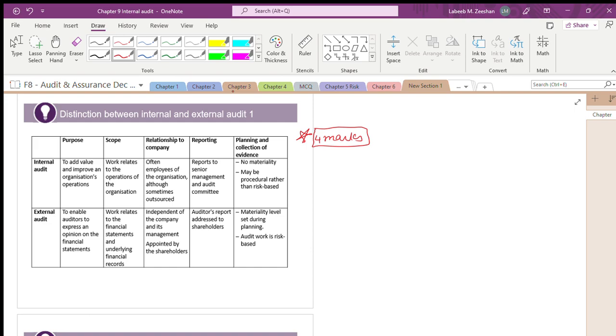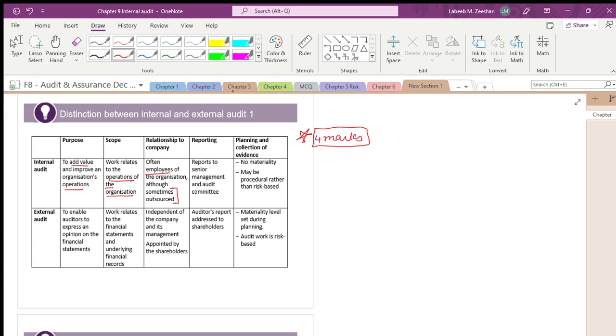They will add value and improve operations. Their work relates to the operations of the organization. Next, the relationship: they are employees of the organization. Sometimes they will be outsourced.